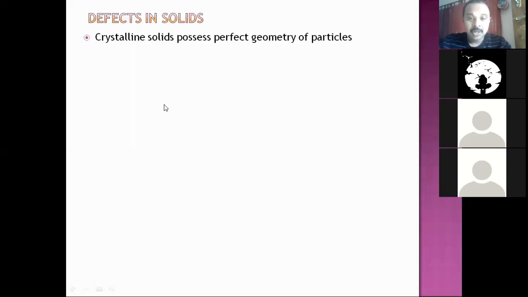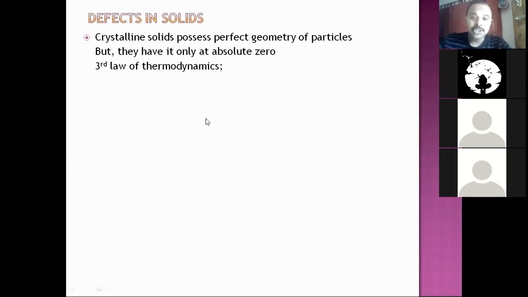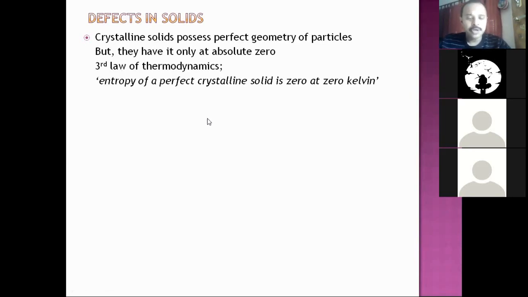Correct? At that temperature, there is a perfect geometry. Then how about at room temperature? See, that's what I have written here. But they have it only at absolute zero. When I say absolute zero, it is 0 Kelvin. So it's all about the third law of thermodynamics. That is what the GIF we saw in the beginning, on the cover page of solid state, showed.